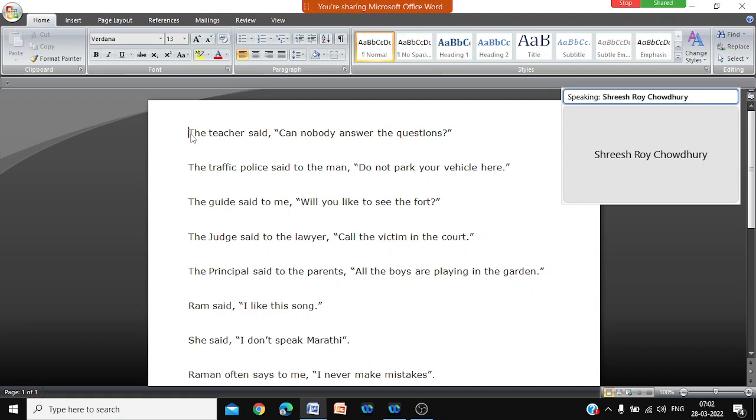So we are starting with narration. This is number one. First identify what kind of sentence it is. What kind of sentence is it? Is it simple present tense? No, what kind of sentence: assertive, interrogative, exclamatory?